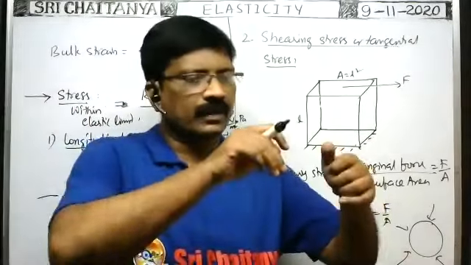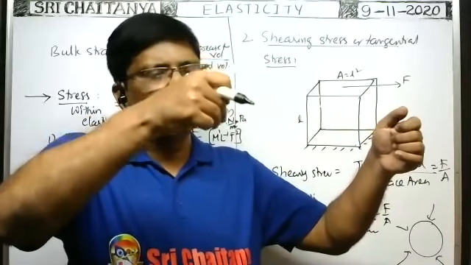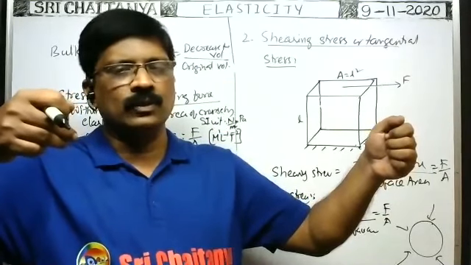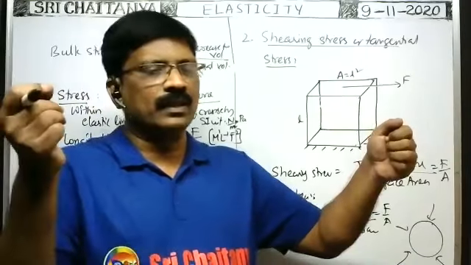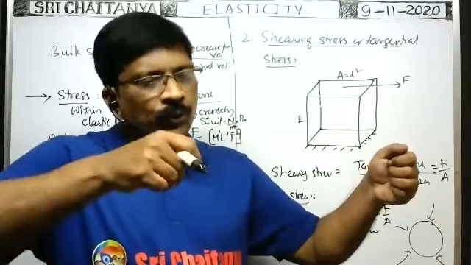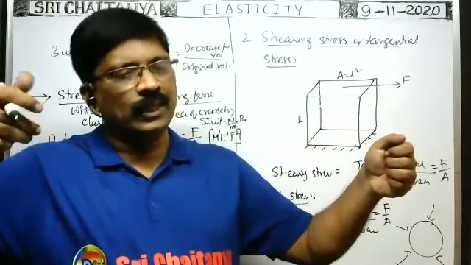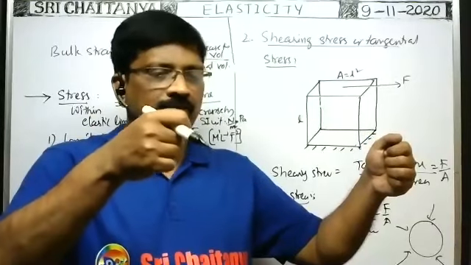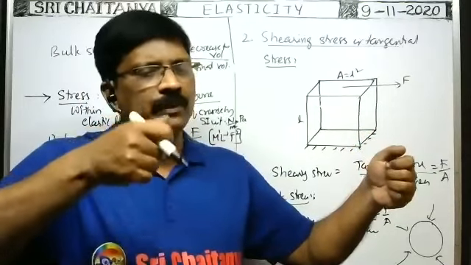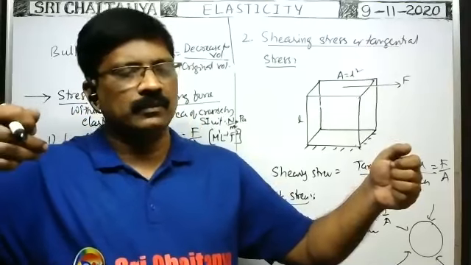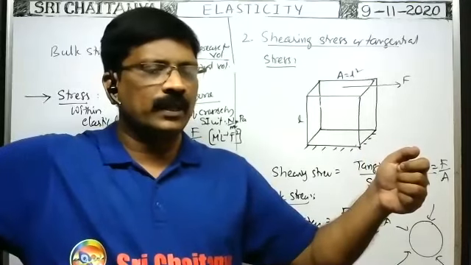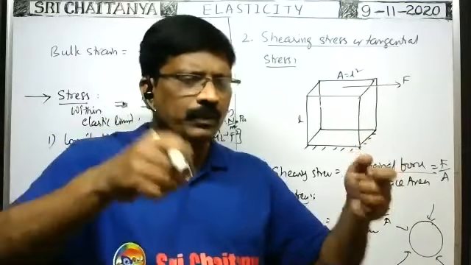Suppose you take a rubber cord. You apply a small amount of force on the rubber cord and stretch it so that the length of the rubber cord increases. When you remove the force, the rubber cord almost comes back to the original shape and size after removal of the deforming forces. You increase the deforming force, then it elongates more. Again you remove it, it comes back to the original size. As the deforming force increases, the length of the rubber cord gradually increases. In this way, if you apply a large amount of deforming force, does the rubber cord come back to the original shape or size?